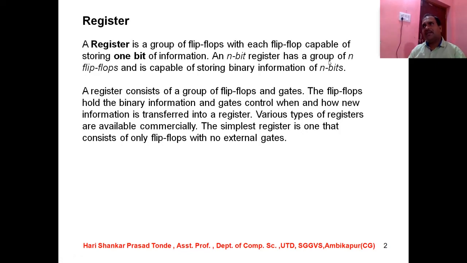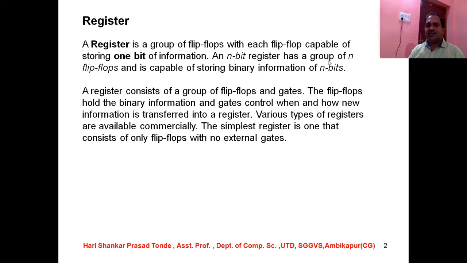So as we come to know, a register is nothing but a combination of flip-flops, and flip-flops are used to store the data, and there are various types of flip-flops, as we have already discussed in earlier topics. There is the D latch flip-flop, JK flip-flop, RS flip-flop, master slave flip-flop. These are the various types of flip-flops which are used for storing the data. So these registers comprise various flip-flops. An n-bit register has n flip-flops and is capable of storing binary information of n bits. So this is the power of the register.